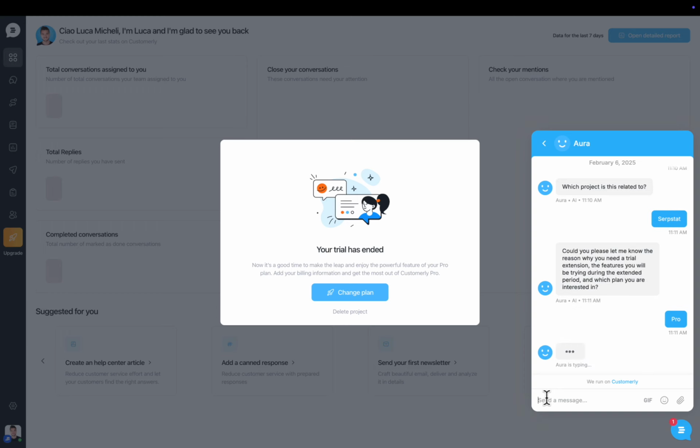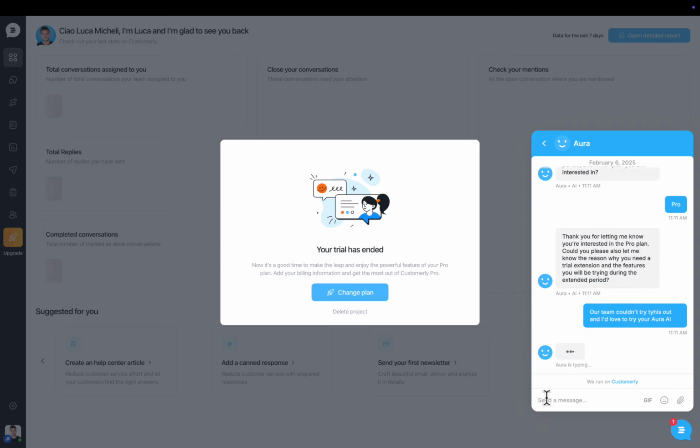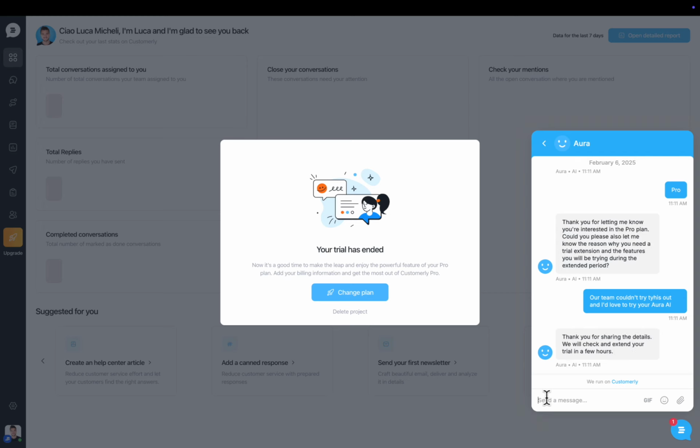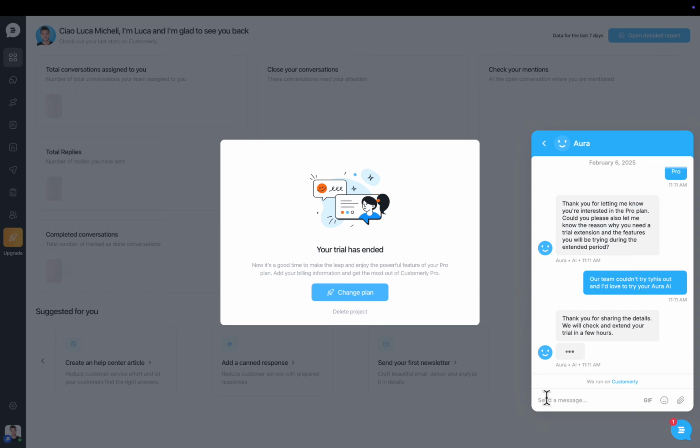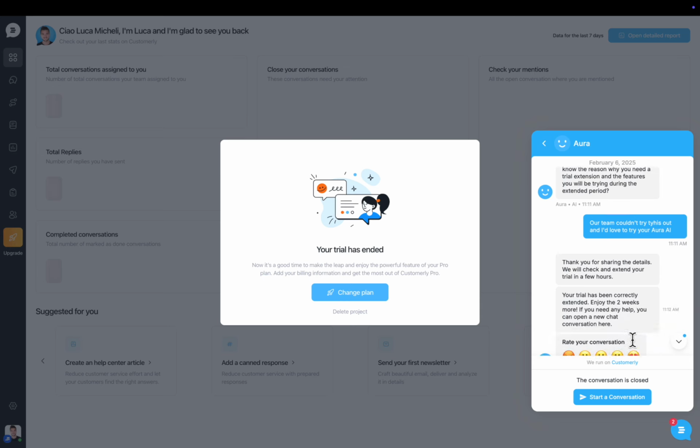And the other questions are still required. So she's going to ask me more about the reason and the features. Our team couldn't try this out, and I would love to try your Aura AI. Now, what she's going to do is, of course, collecting the data, structuring the data, but now she's basically doing the work underneath to understand how many times I asked for an extension, if I am eligible for that, and it seems I am.